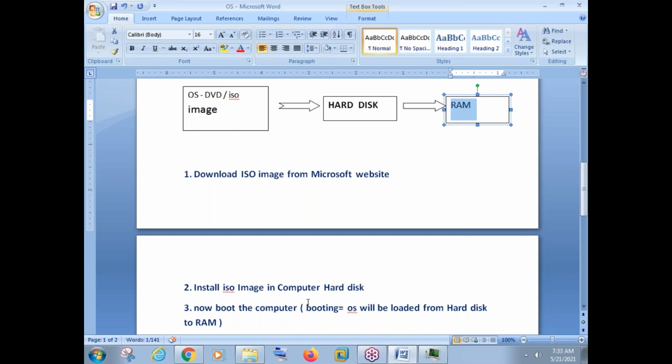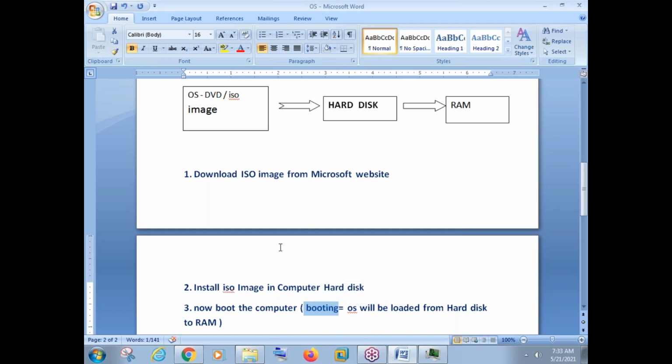So now when you switch on, the computer will go to the hard disk and it will search whether there is any operating system or not. We have already installed the operating system on the hard disk. So what the computer will do, it will take the operating system from your hard disk and bring the operating system into RAM. And this process is again known as the booting process. So it will take the OS from the hard disk and it will go to RAM and the machine is up. The machine will be up and we can use that machine.